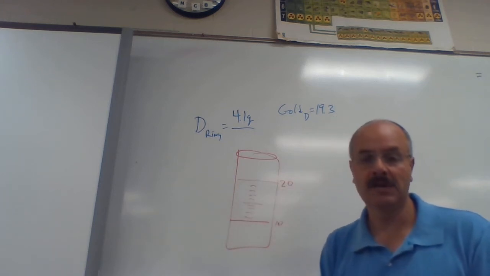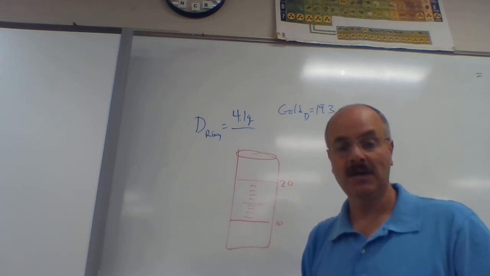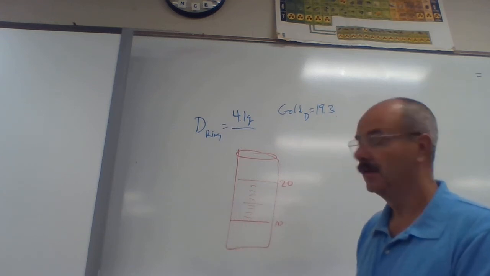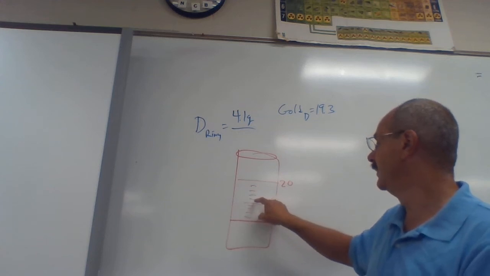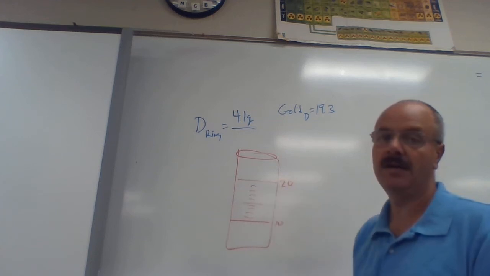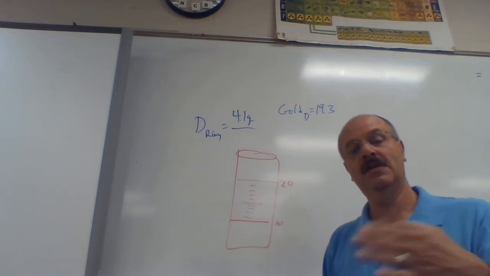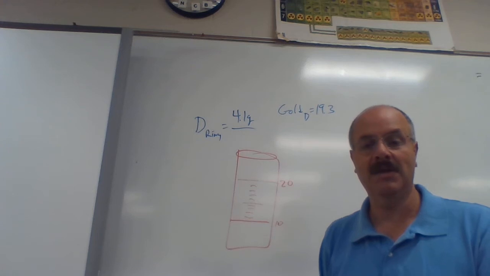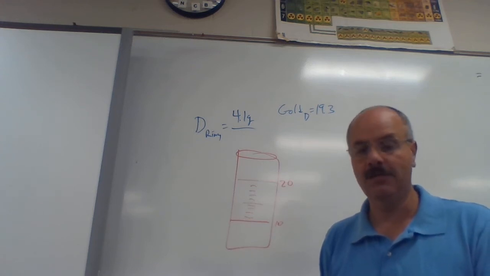20. The first thing we have to figure out is what each one of these markings is. On the last one, when we were looking at the balance, each marking was 0.1. What do these represent? Well, these represent 10, 11, 12, 13, 14, 15, 16, 17, 18, 19, 20. Each one of these represents 1, right? So on this one, we can't go to the hundredths place. This time we're only going to estimate to the tenths. We're going to go one more than what the device is designed for.